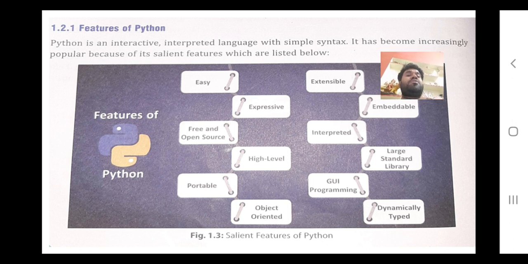Now talking about object oriented, this I have explained once in class, but again, object oriented means in this program different parts of the software can be used differently, and we need not have all the parts activated at a time.